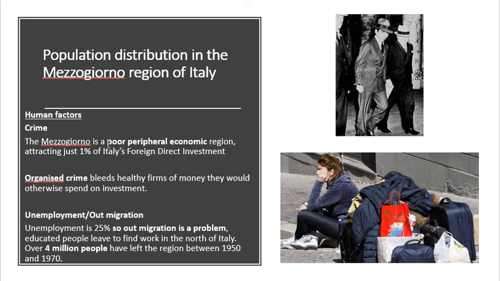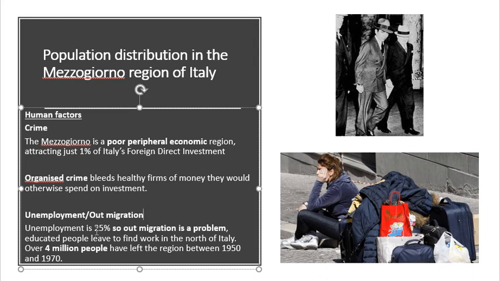And if there's bad development, what's going to happen when it comes to the economy? People are going to move out, okay? Now, as a result of organised crime and bad industrial development, there's a lot of unemployment and out-migration. Out-migration is simply people moving out of the area. Unemployment here is very high. So unemployment in the Mezzogiorno was 25%. That means 25% of adults who are available to work cannot find a job at all, which is absolutely a huge number.